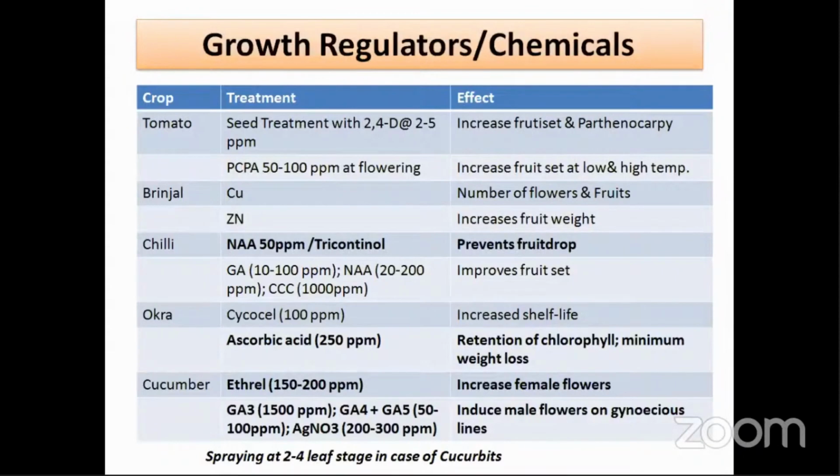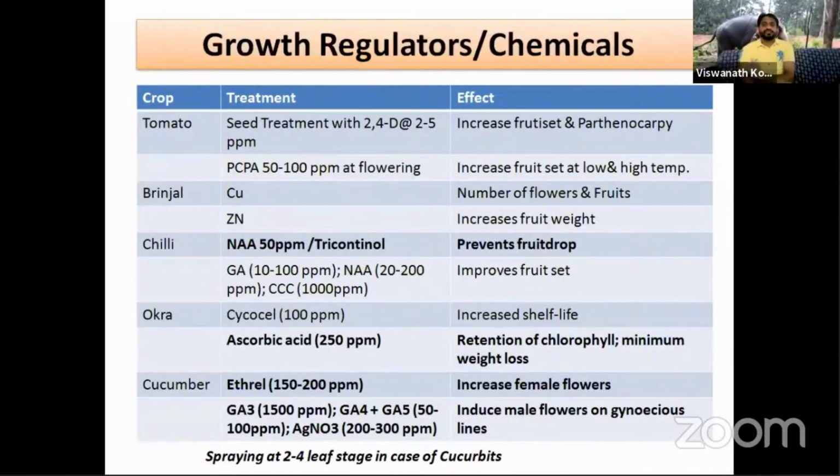So here are the effects of some growth regulators on vegetable crops. In tomato, this is very important: seed treatment with 2,4-D at 2 to 5 ppm increases the fruit set and parthenocarpy. And in chili, it prevents fruit drop when you spray NAA 50 ppm and triacontanol.